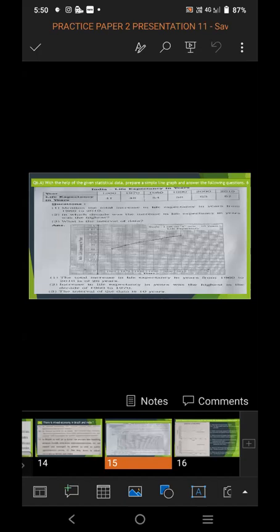You have to prepare a line graph and answer the following questions that are asked on it. It is of 6 marks.